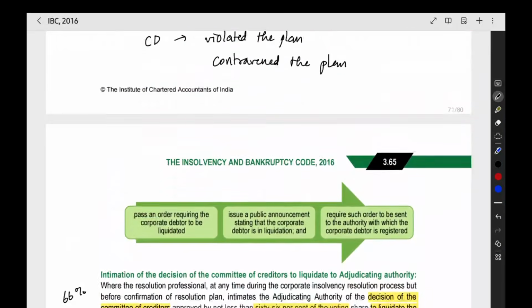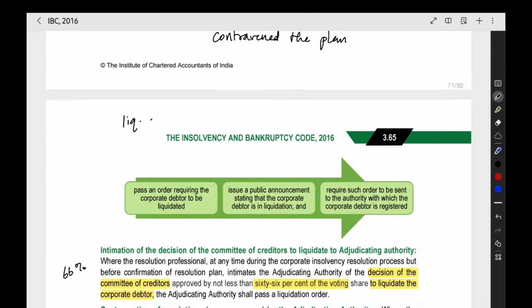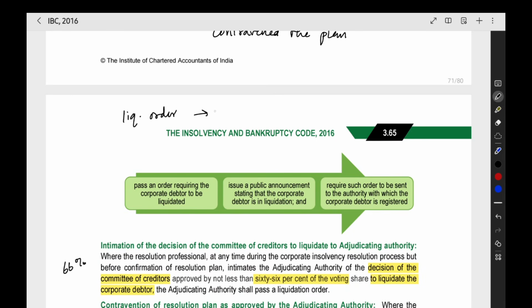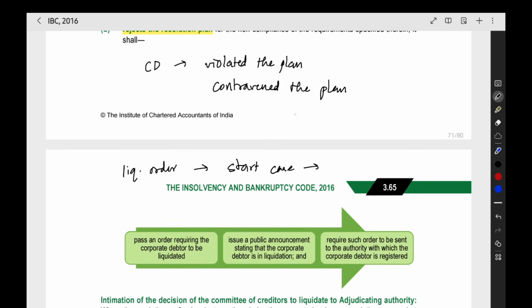So once the liquidation order is passed, we cannot start any case on the company, or the company also cannot start any case on any other person. Any other person cannot start a case on the company, or the company cannot start any case on any other person.